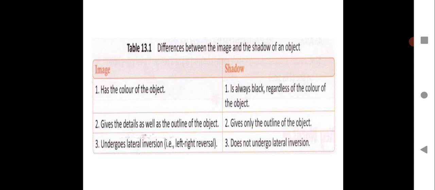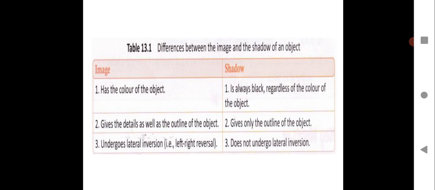Image undergoes lateral inversion, that is left-right reversal. As you have seen the letter K laterally inverted, "ambulance" also, if you write any letter and you see the image of the letter in front of the mirror, the image formed will be laterally inverted. So it always shows lateral inversion. The image will always be laterally inverted, whereas shadow does not undergo lateral inversion. So it will be the same, but it will be totally dark and black.